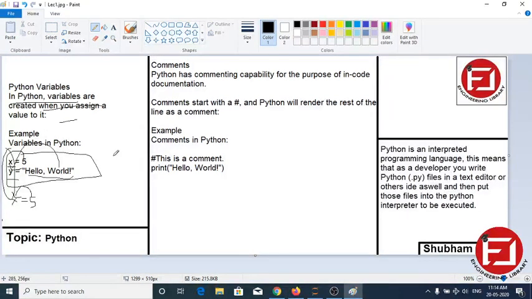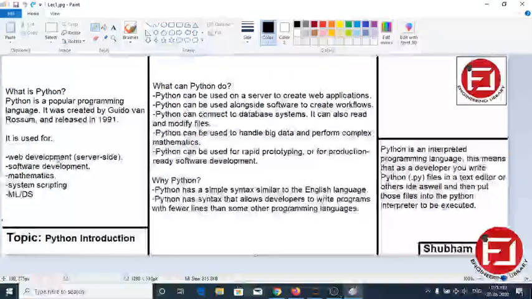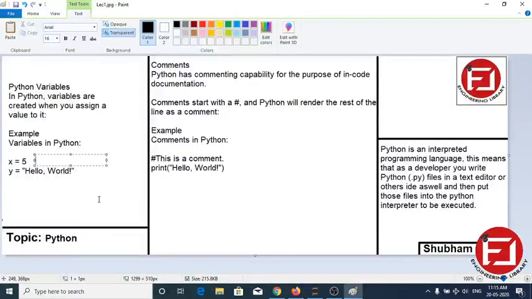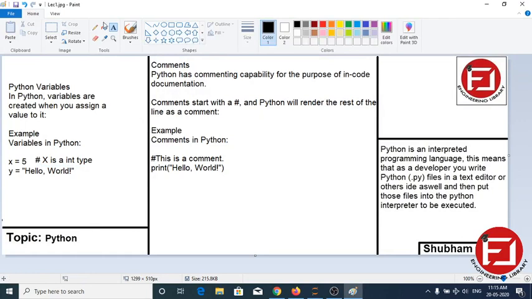Another thing is comment. Sometimes we need to provide a comment. In this example, we have to illustrate that x is an int type, so we can write that x is an int type. While compiling, the compiler will skip everything after the hash, in Python.